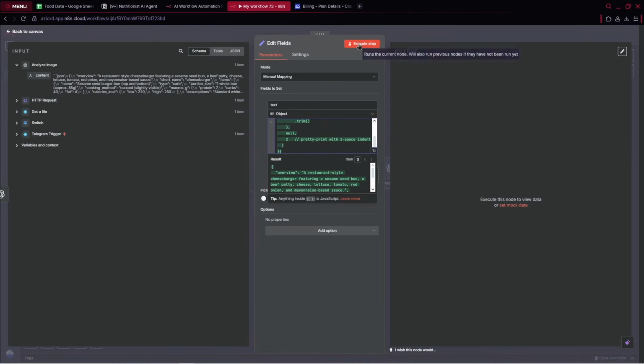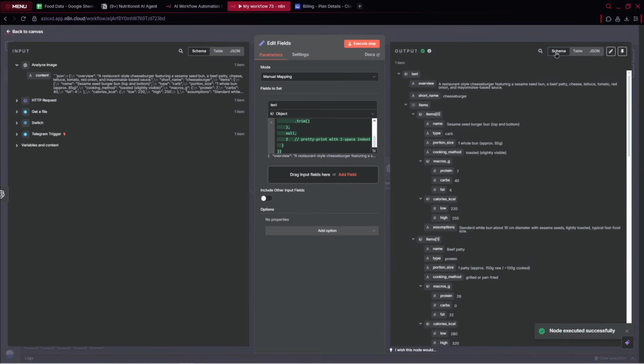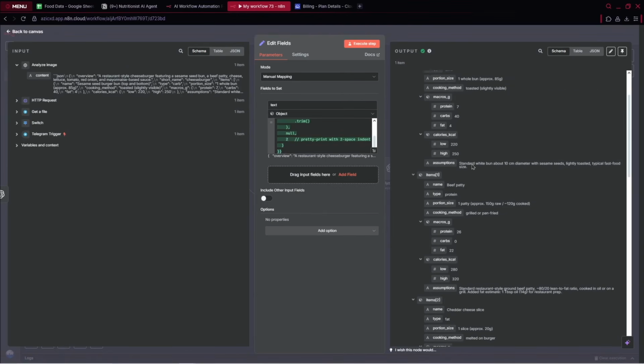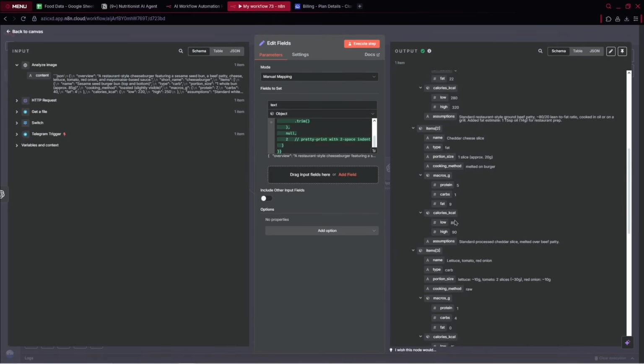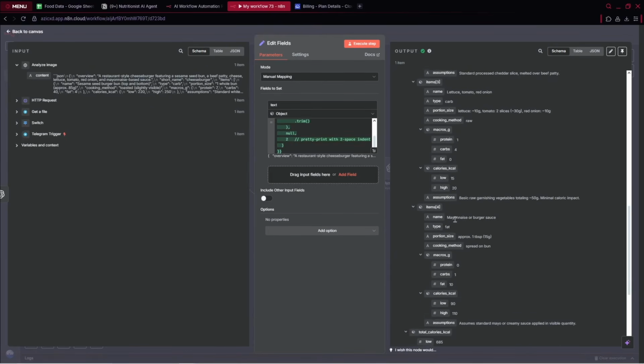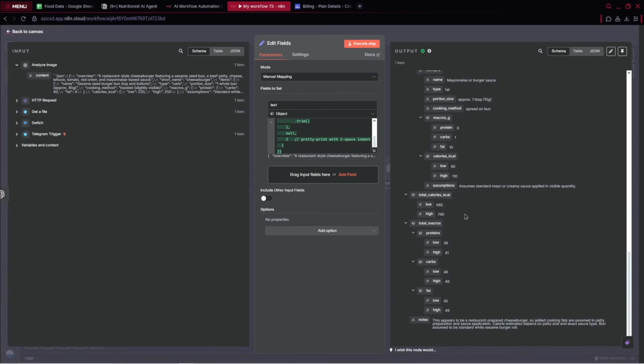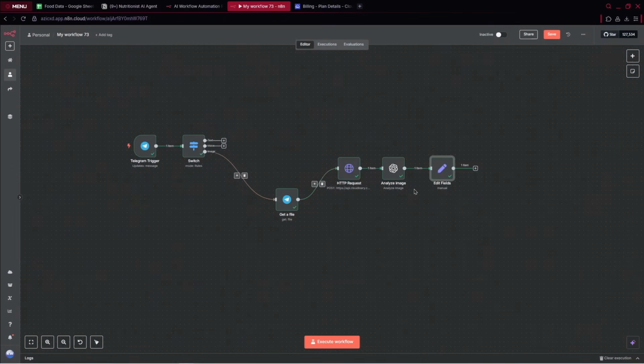Let me show you how it works. Let's execute the step. So I've got the entire object: text here, our overview, short name. We've got our items: item 0, item 1, item 2. It breaks down everything we have inside the burger and it counts everything for us. That's totally awesome. It's really comprehensive. Great.